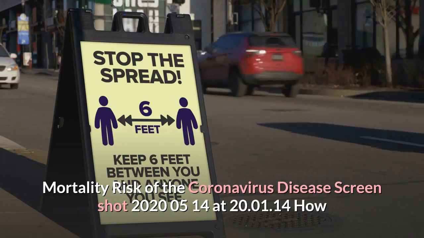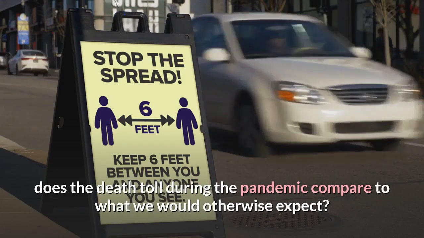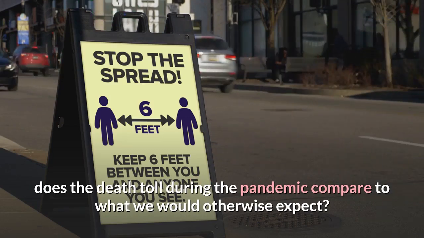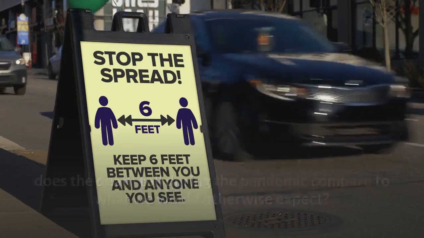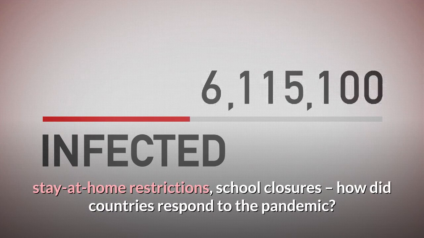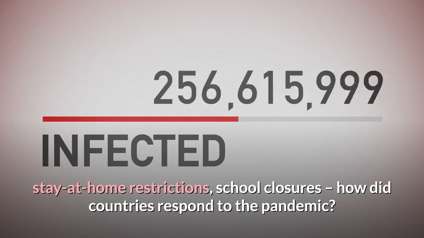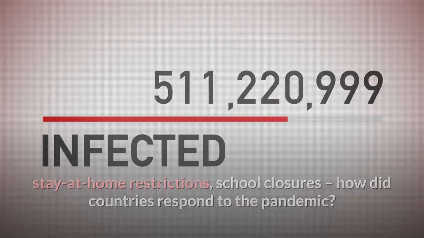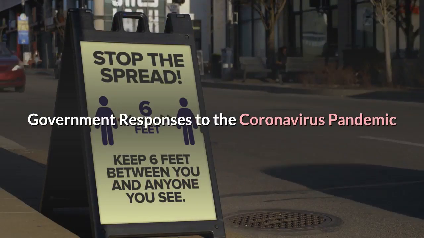How does the death toll during the pandemic compare to what we would otherwise expect? Excess mortality during the coronavirus pandemic. Policy: travel bans, stay-at-home restrictions, school closures. How did countries respond to the pandemic? Government responses to the coronavirus pandemic.